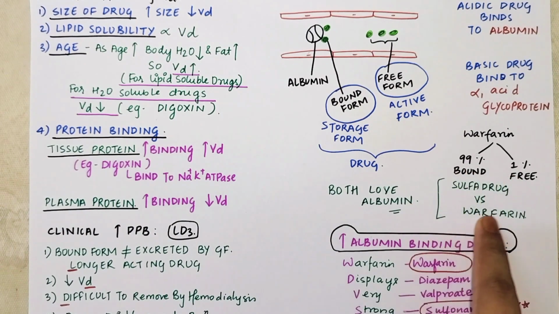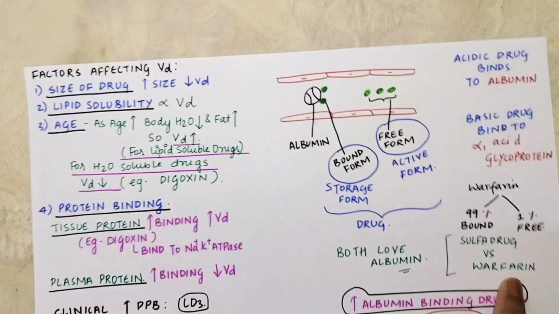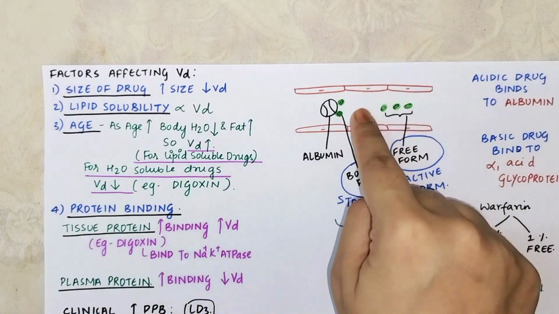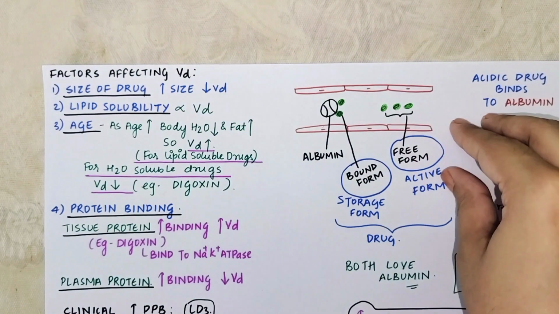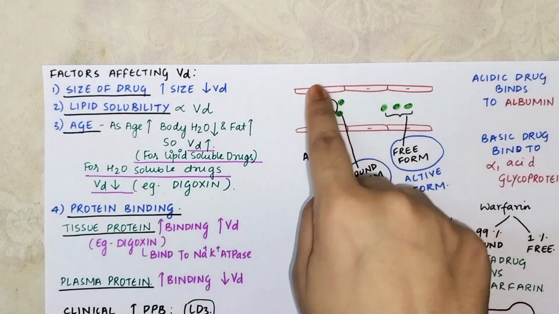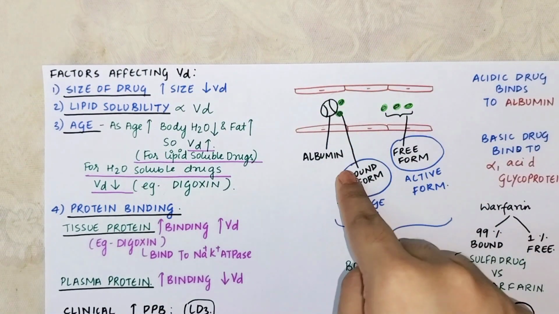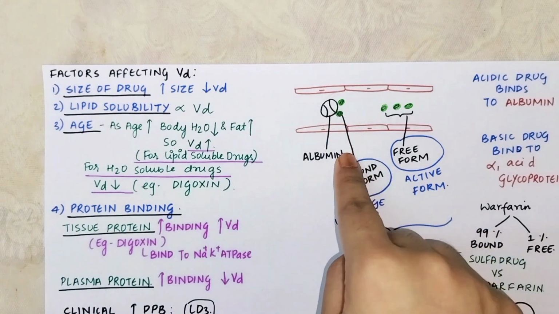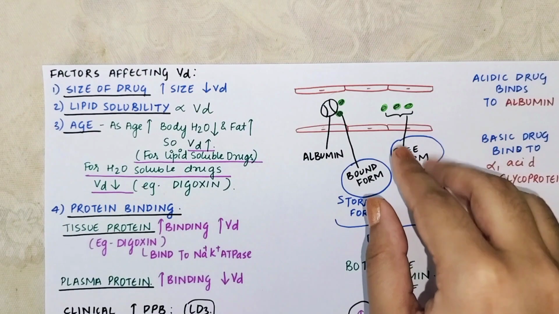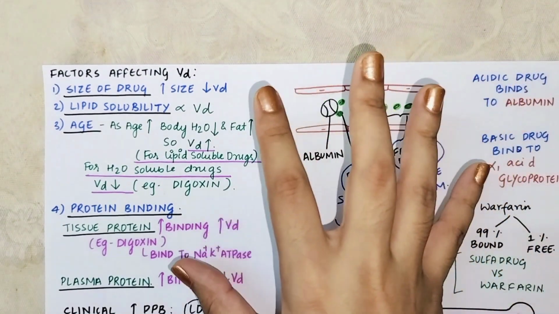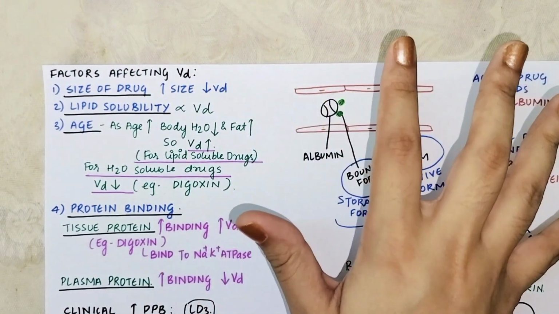It is going to displace warfarin. If you have the sulfa drug over here and warfarin bound over here, it is going to say tata bye bye to warfarin and get bound to albumin. This is basically called a drug displacement reaction, because the sulfa drug is going to displace warfarin. There is sudden displacement and the free form of warfarin will increase. That can cause warfarin toxicity.